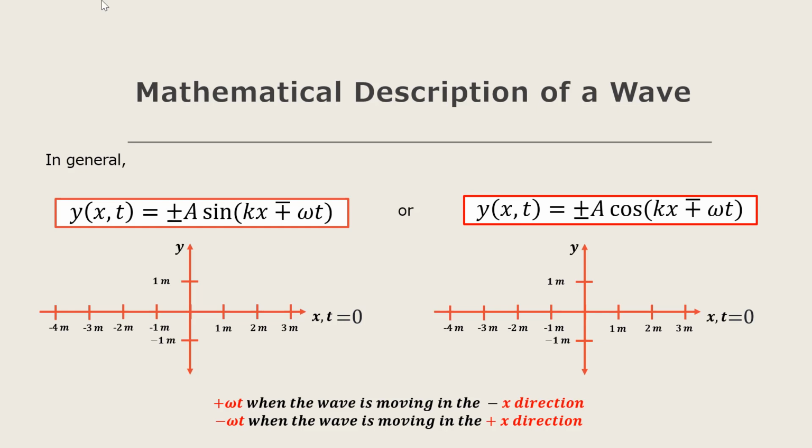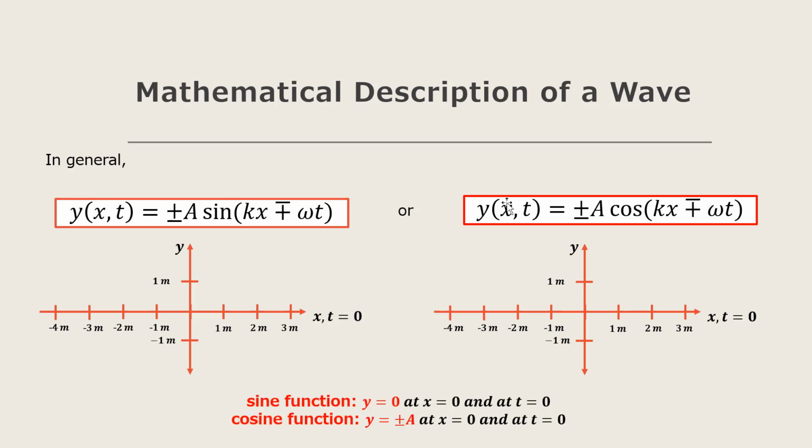The next question is, when will the wave function be a sine or a cosine function? So take note that we have to know the displacement of the particles of the medium at time t equals 0 and at x equals 0. For example, when the wave started at its maximum displacement at x equals 0 and at t equals 0, then we have a cosine function. And when y equals 0 at x equals 0 and t equals 0, then we have a sine function.